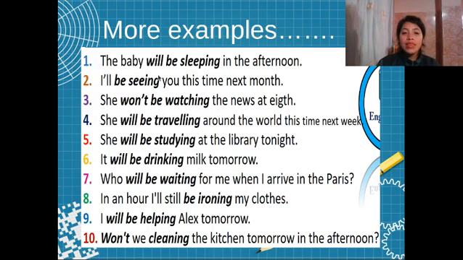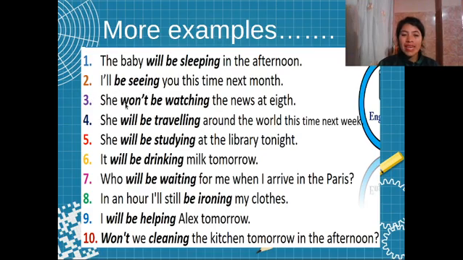Number 1. The baby will be sleeping. Remember the ing form? And here we don't use contractions. Number 2, in the afternoon, I'll. Here we have the contraction of will, be, and seeing with ing form. I'll be seeing you this time next month. Number 3, she won't.